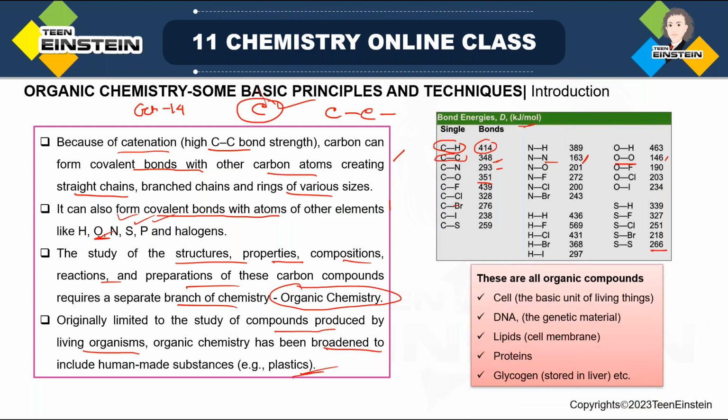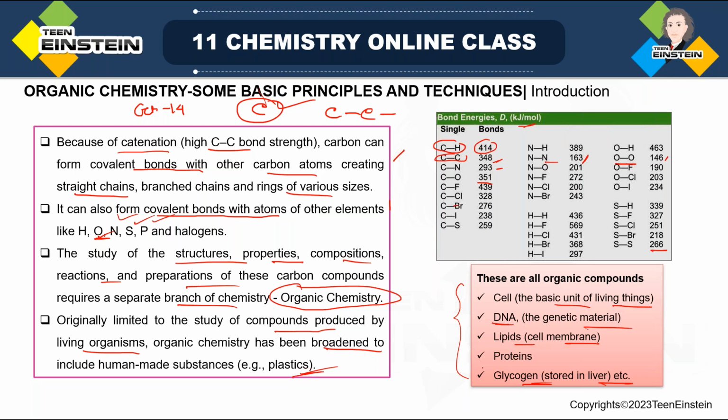Here you can see organic compounds related to living organisms, such as the cell, the basic unit of living things, then deoxyribonucleic acid, DNA, which is a genetic material, then lipids, which are found in the cell membrane, proteins, just like other biological compounds, and glycogen, which is stored in the liver. All these examples are basically related to living organisms.